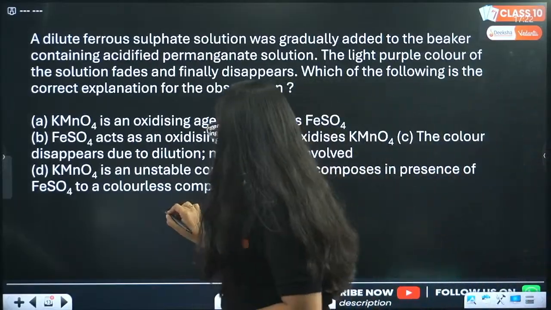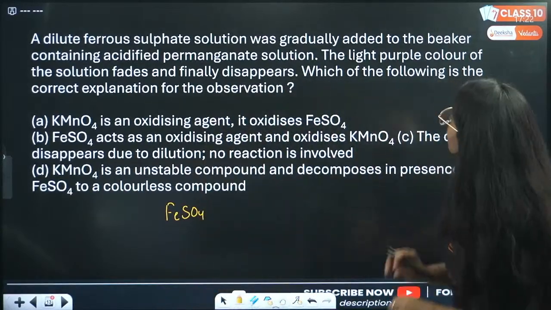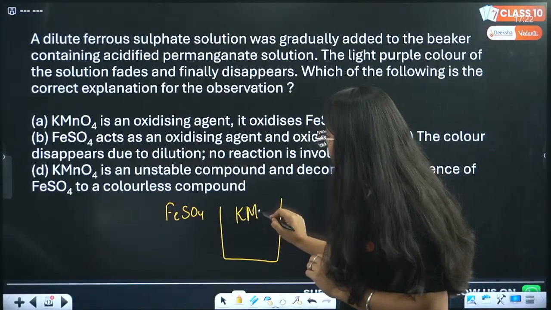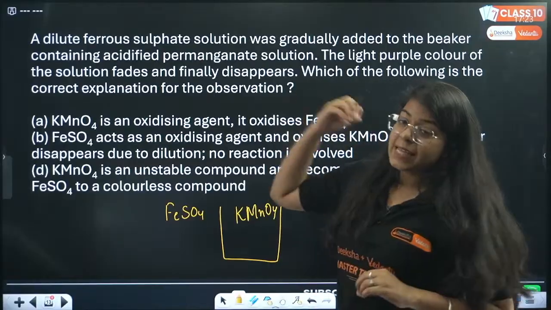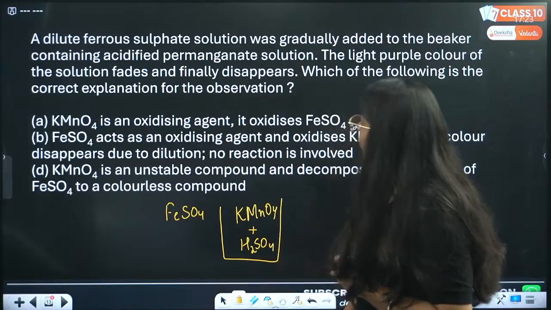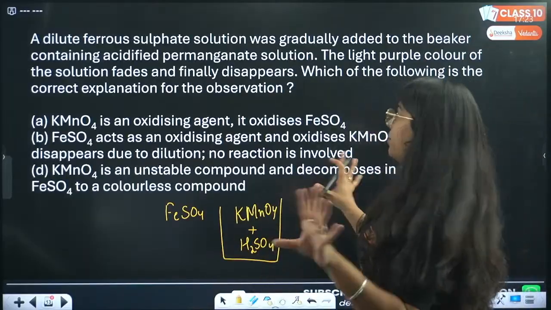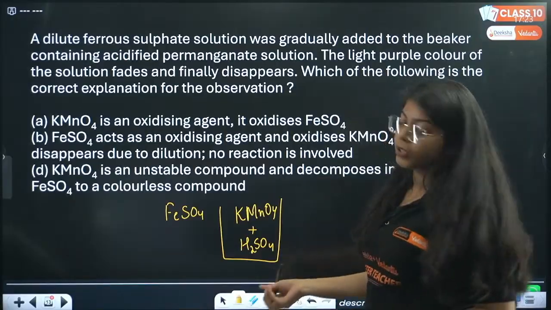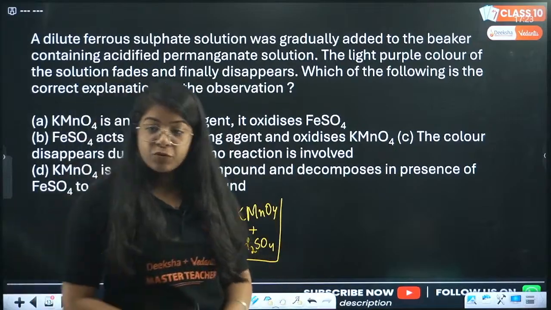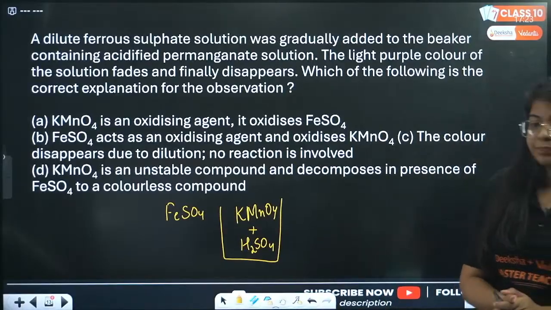Now, ferrous sulfate solution was gradually added to a beaker containing acidified permanganate, KMnO4, and it is acidified, so usually you will have H2SO4, everyone. Now the light purple color of the solution fades and finally disappears. Which of the following is the correct explanation for the observation? What is your answer? Nobody gave me the exact answer. All gave the answer as 4. What are your answers, everyone?